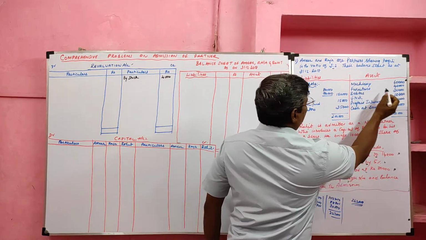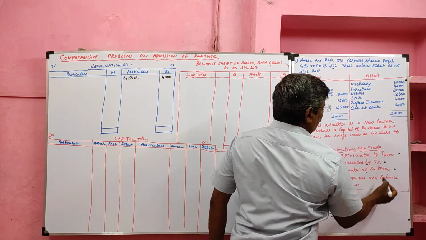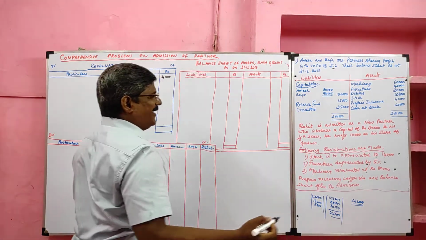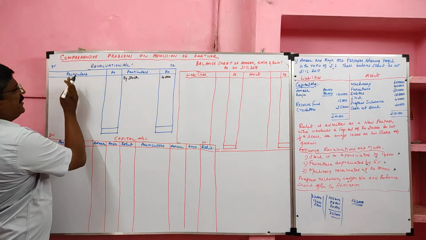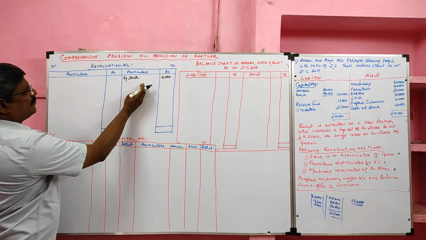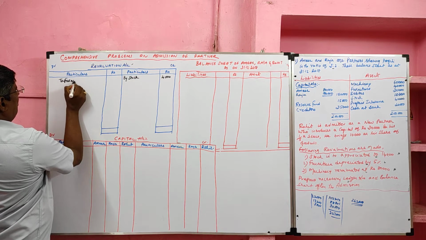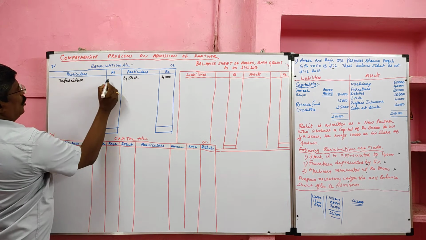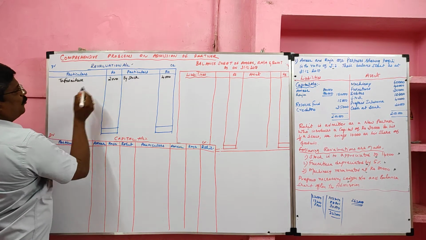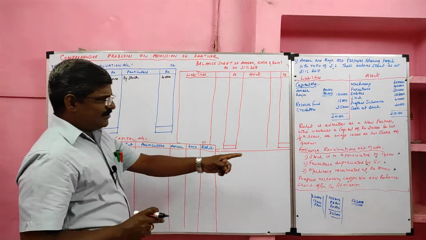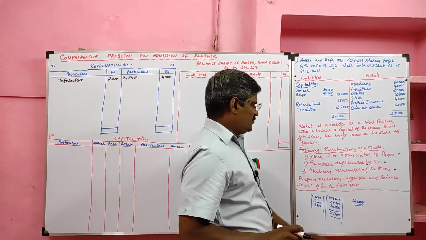So furniture how much? 40,000. On 40,000, 5% is 2,000. It is a loss. So on the debit side losses are recorded, on the credit side profit items are recorded. So to furniture, 2,000 rupees. How did we calculate 2,000? 5% on 40,000 is 2,000.